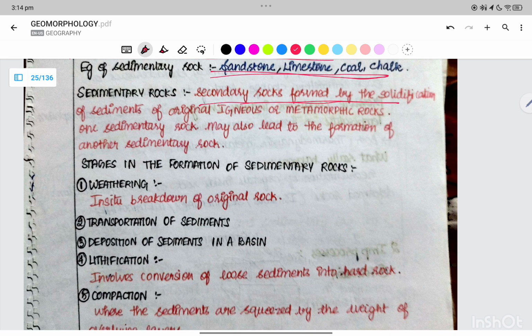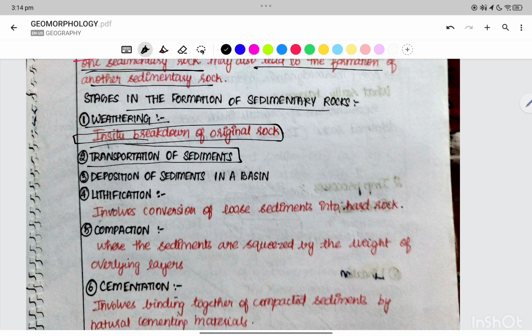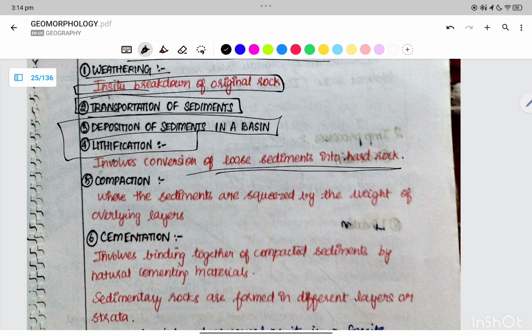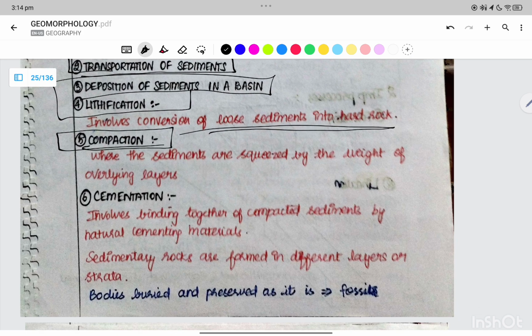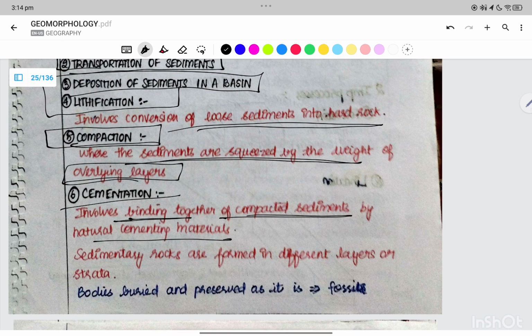Sedimentary rocks are formed by solidification of the sediments of the original igneous or metamorphic rocks, or even one sedimentary rock may lead to the formation of another sedimentary rock. The stages are weathering, the in situ breakdown of the original rocks, transportation of the sediments, and deposition of the sediments. Then lithification involves the conversion of the loose sediments into hard rock. Compaction is when the sediments are squeezed by the weight of the overlying layers. Cementation involves binding together the compacted sediments by a natural cementing process.